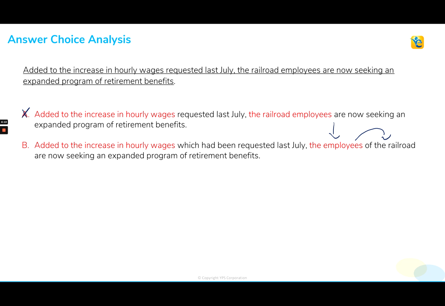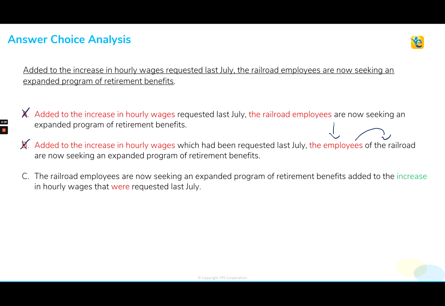We still have added to the increase in hourly wages, the employees, and we know that's illogical. Same meaning issue. Employees can't be added to the increase in hourly wages. So we're going to go ahead and reject choice B. Move on to choice C. See if that gets us any closer.